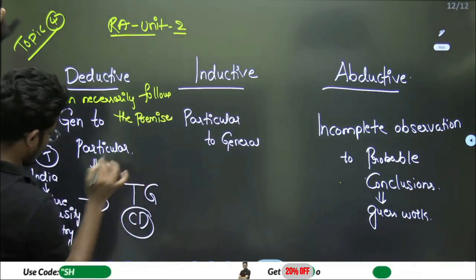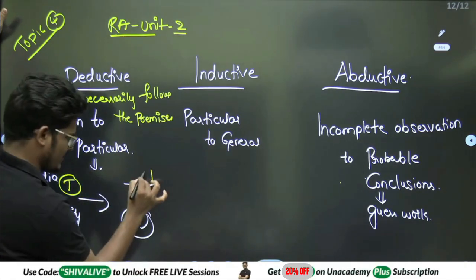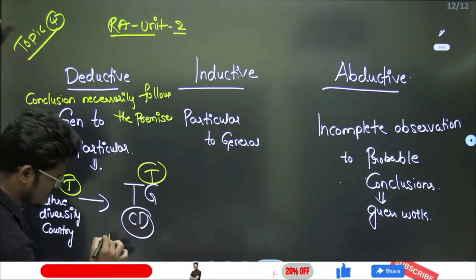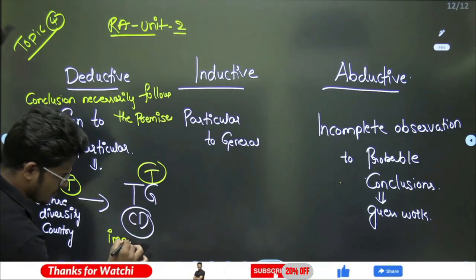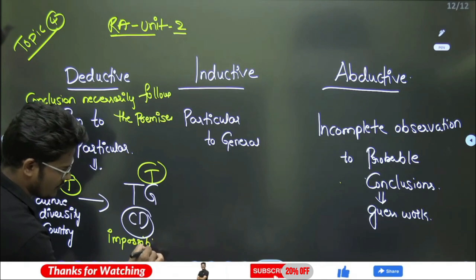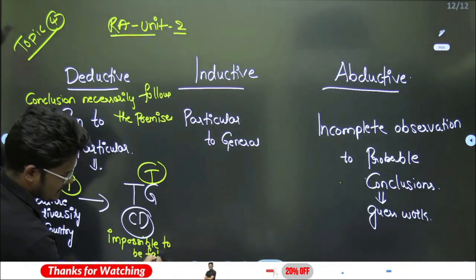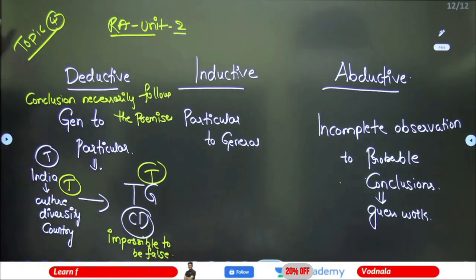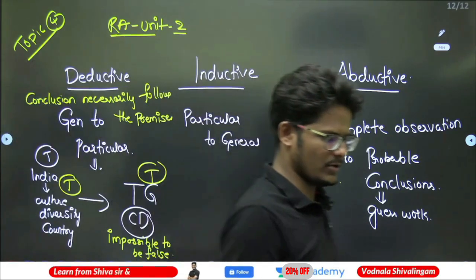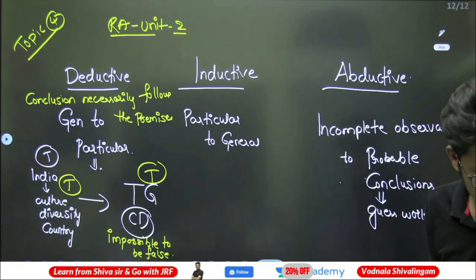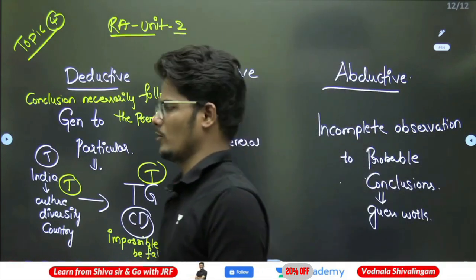Always, if this is true, this must be true. It is impossible to be false. It is mandatorily has to be true. That is what a deductive argument or deductive reasoning is. Necessarily it has to follow.